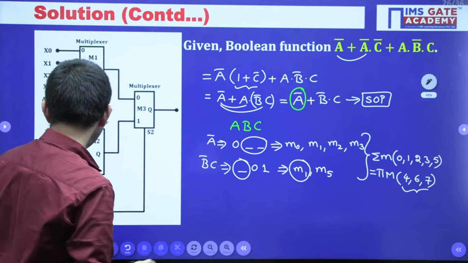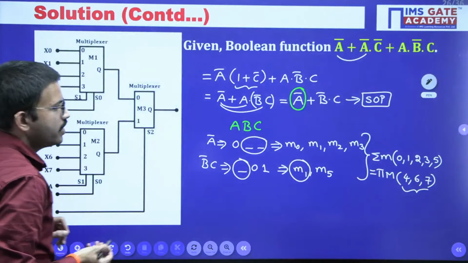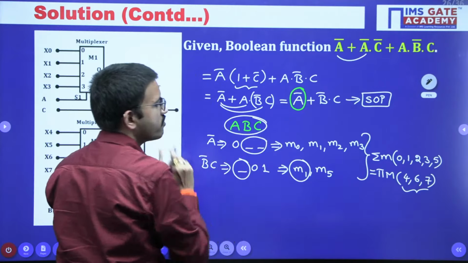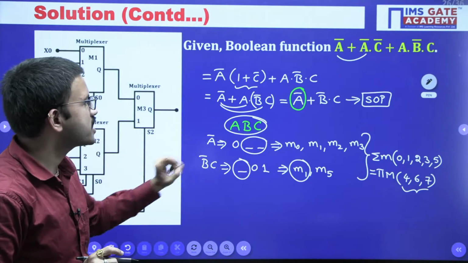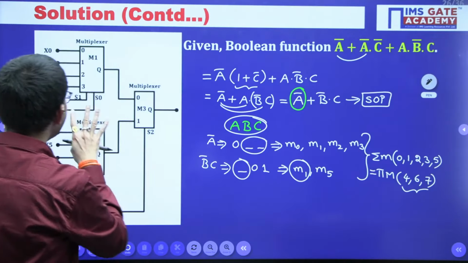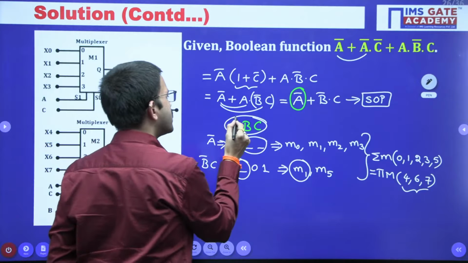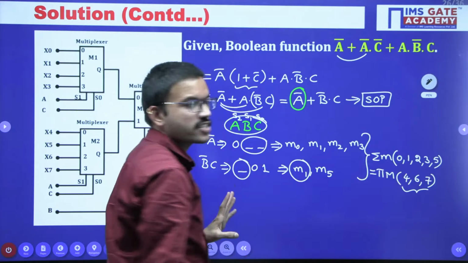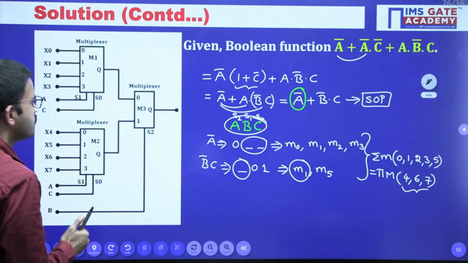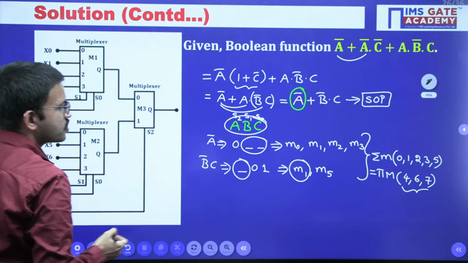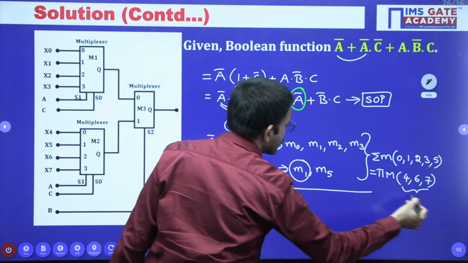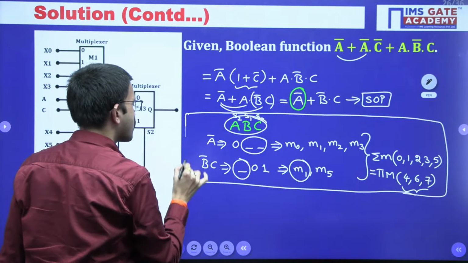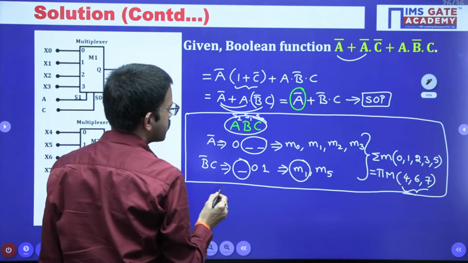And here the most interesting thing is this one. Whatever you got here is with respect to ABC. But the most surprising thing here is, according to the given question, if they have considered S2, S1, S0, then these are the min terms, these are the max terms. But the most surprising thing is S2 is B. So now we have to slightly modify. Here I have explained this with respect to our regular approach, but actually according to this question, we have to mention it like this.